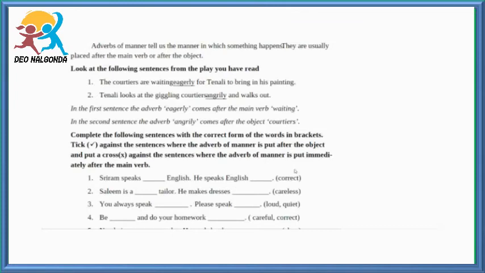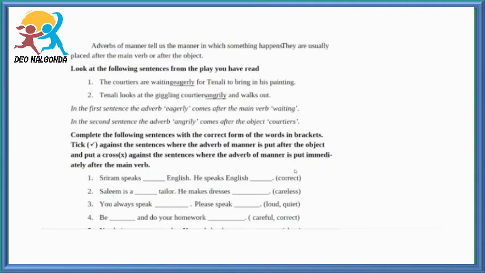Coming to the next, Tenali looks at the giggling courtiers angrily and walks out. Here, angrily is the adverb of manner. In the first sentence, the adverb eagerly comes after the main verb waiting. In the second sentence, the adverb angrily comes after the object courtiers.